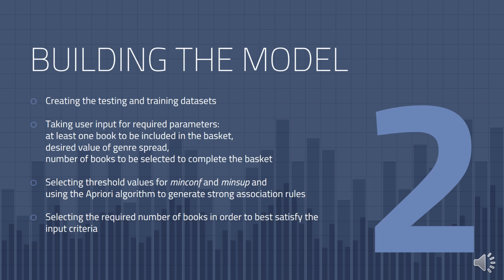Threshold values for support and confidence were chosen by running the algorithm for multiple different values. Finally, the values which resulted in an optimal number of rules being generated, even for rare books, were selected. It is important to note that here we are not too selective or too lenient with respect to the strength of the generated rules. The value selected through trial and error was 0.01 for min support and 0.3 for min confidence. The transactions were previously split into those with high genre spread and low genre spread based on the mean value of the genre spread computed over all transactions.